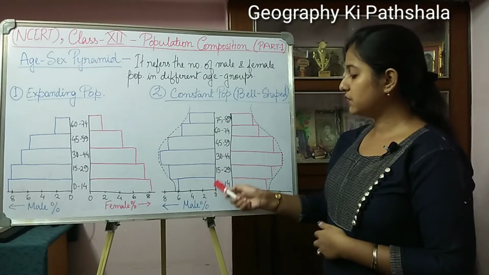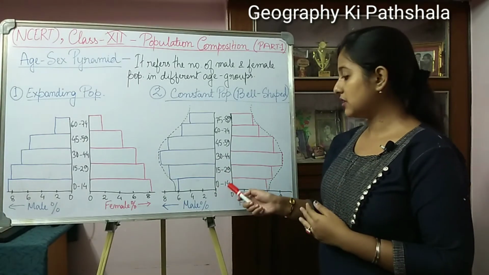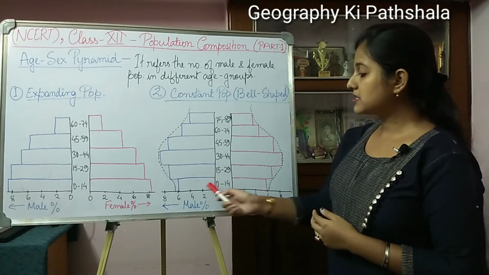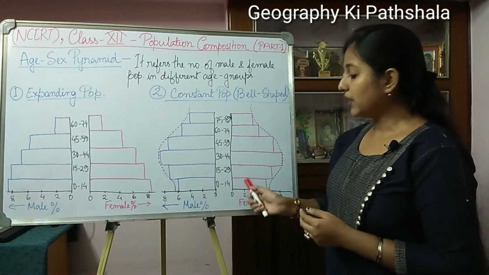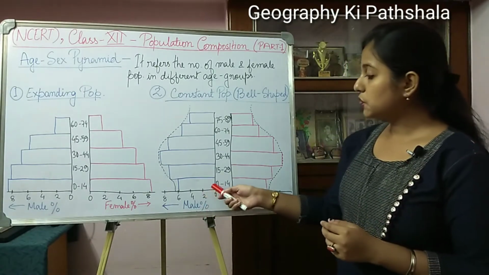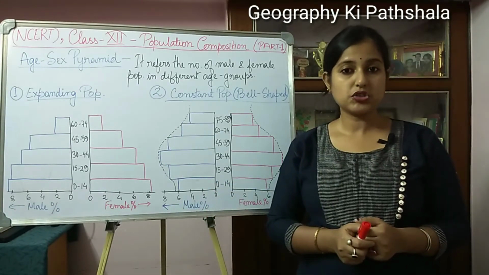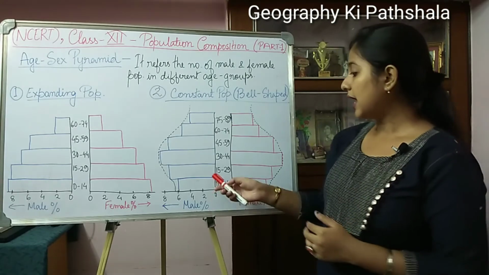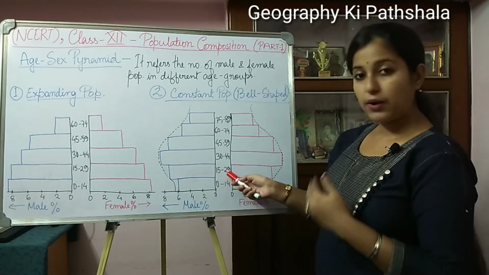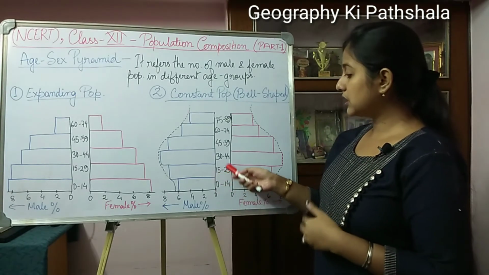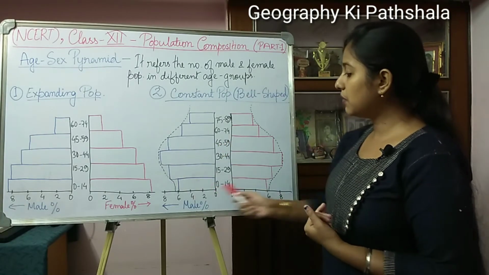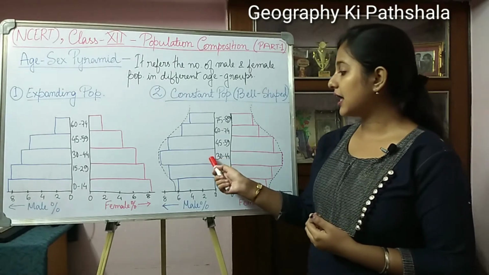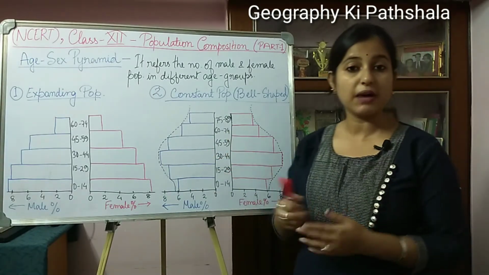If you see the first age group, 0 to 14, the bars are not so much expanding like the previous one, they are quite closer. So it represents that the birth rate is quite controlled. If you go upward, 15 to 29, 30 to 44, 45 to 59, in this middle portion of the graph the bars are quite expanding.